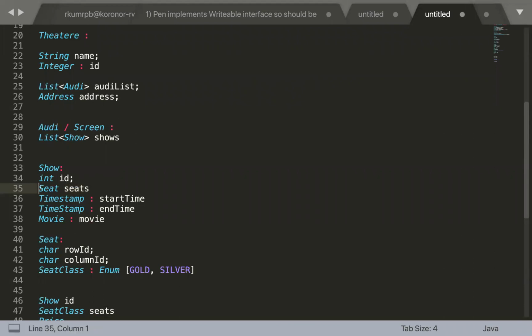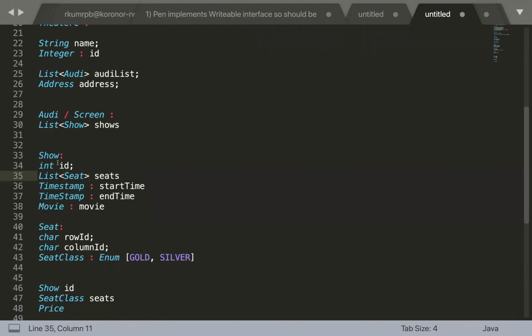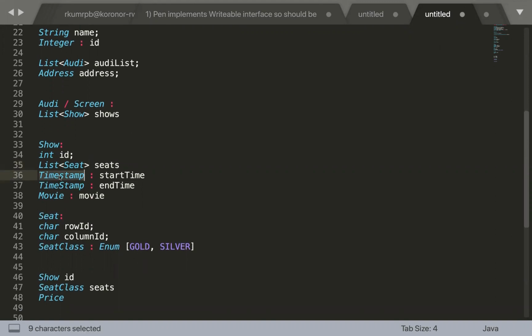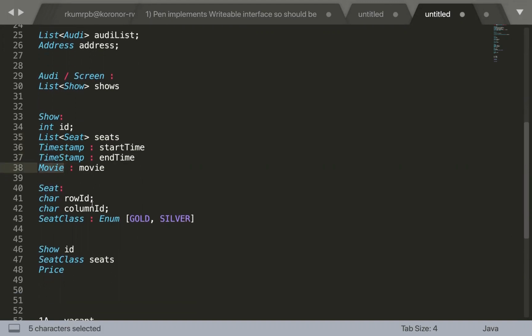So we are going to have here a list of seats, right? Because in a single show, there will be multiple seats. And ultimately, this show is a part of Audi, so the seat also becomes a part of Audi in an indirect way. So show is going to have some start time, some end time probably, and some movie which is running at that particular time.